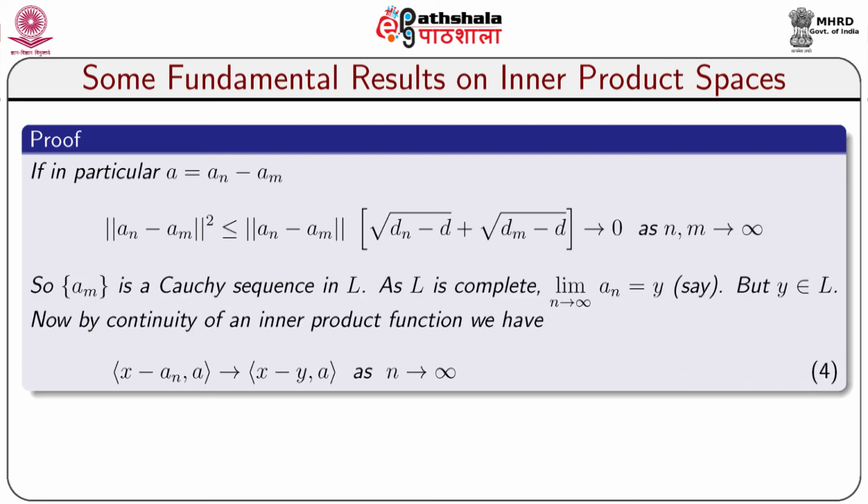If in particular A is taken as a n minus a m, then norm of a n minus a m whole square is less than or equal to norm of a n minus a m times root over d n minus d plus root over d m minus d, which goes to 0 as n comma m tends to infinity. This shows that the sequence a n is a Cauchy sequence in L. As L is complete, the limit as n tends to infinity of a n is equal to y, say, but y belongs to L. Now, by continuity of the inner product function, we have inner product x minus a n comma A goes to inner product x minus y comma A as n tends to infinity.